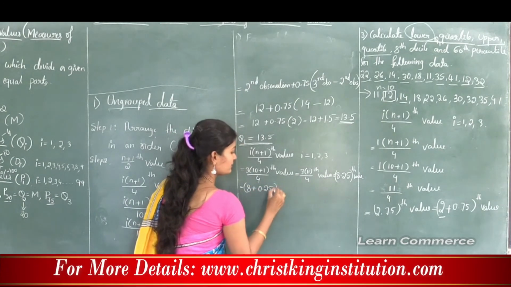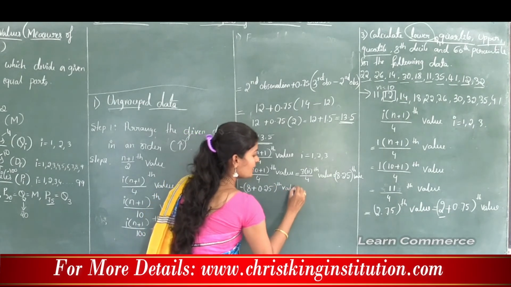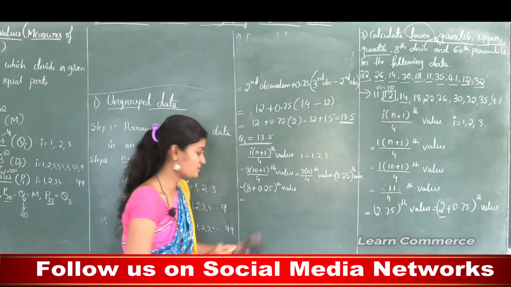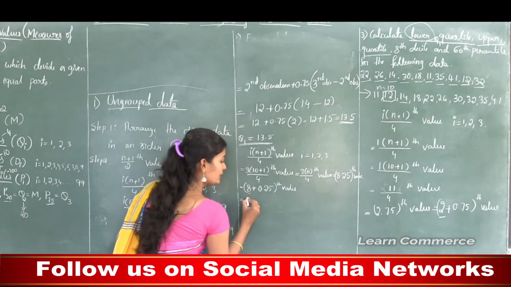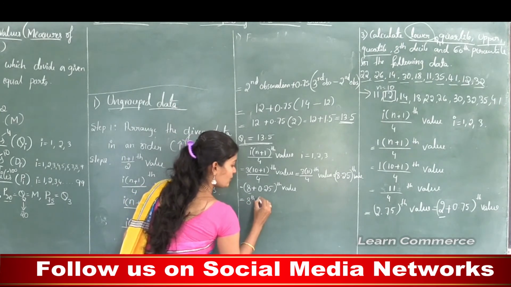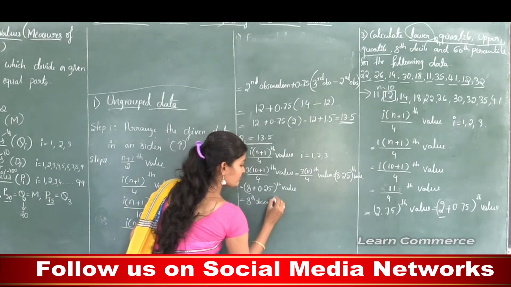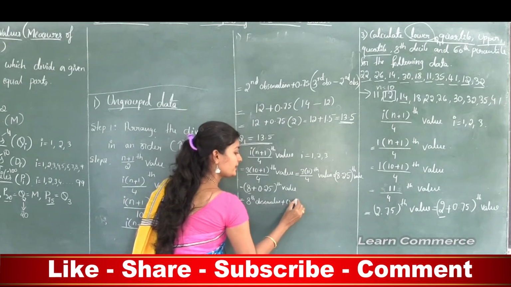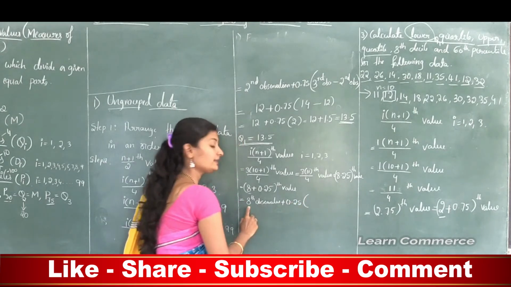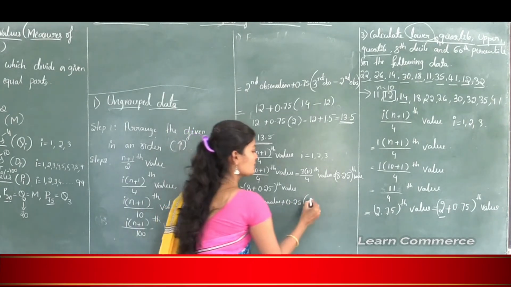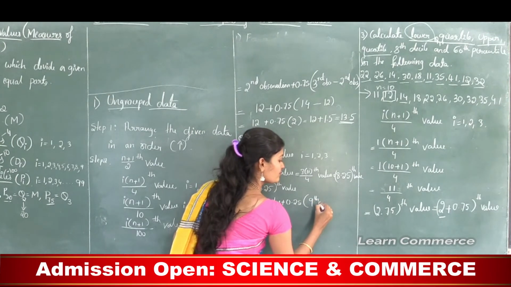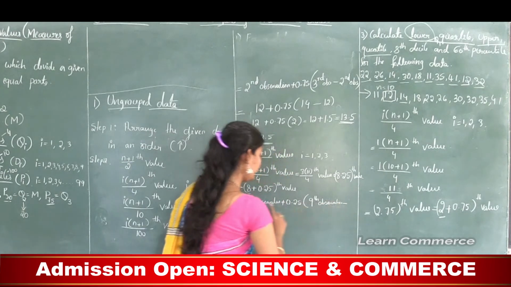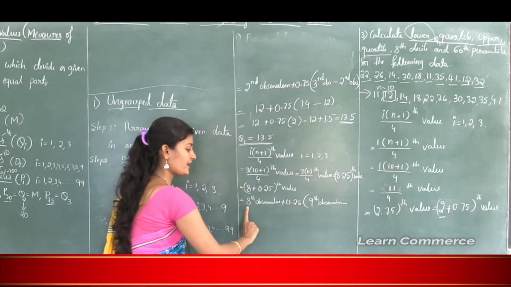And this is equal to, so how to write the formula? First write the 8th observation, because here the first term is 8. So the 8th observation or 8th value, plus, write this 0.25 into. After 8, the next term is the 9th term. So write the 9th observation minus the 8th observation.